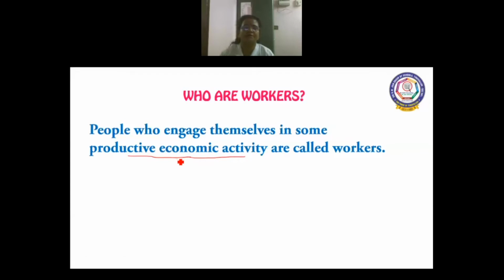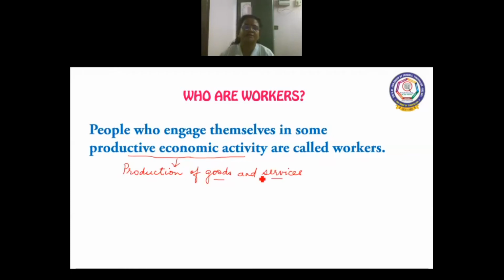As they do productive work, they are involved in production of goods and services. Production of goods means goods from a factory. Services is the service of a teacher, a doctor, or a lawyer. So all these people are called workers as they are involved in some productive economic activity.